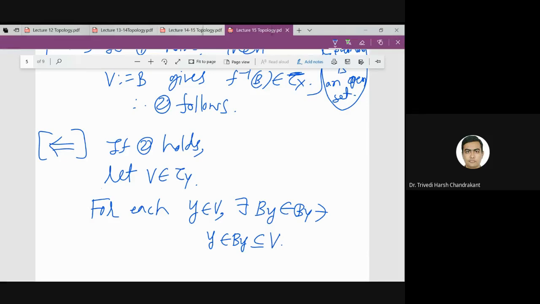So can anyone say what I am using here? Which property? This is coming from the definition of basis, first or second property. First property. Yes, so that is the first property. What is the first property?